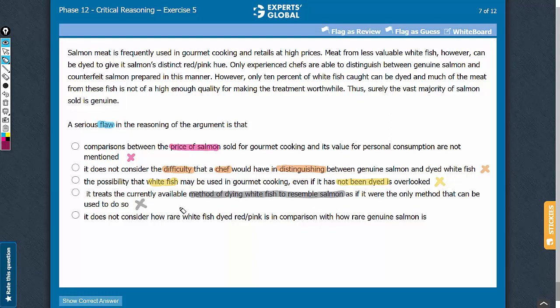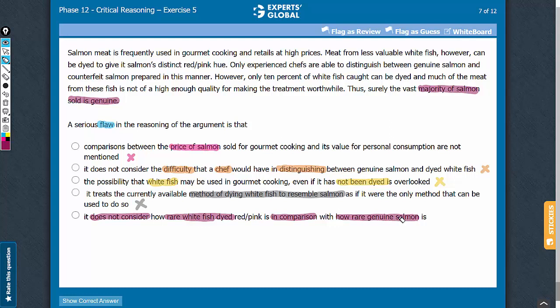Answer choice E. This answer choice talks about the argument not considering how rare whitefish is in comparison with how rare genuine salmon is. Yes, this piece of information is important because if genuine salmon is more readily available than whitefish, then there is no incentive to counterfeit salmon, and in that case, the conclusion that the majority of salmon sold is genuine is strengthened. On the flip side, if genuine salmon is rare but whitefish is more abundant, there is strong incentive to counterfeit salmon, and in that case, the conclusion is weakened.